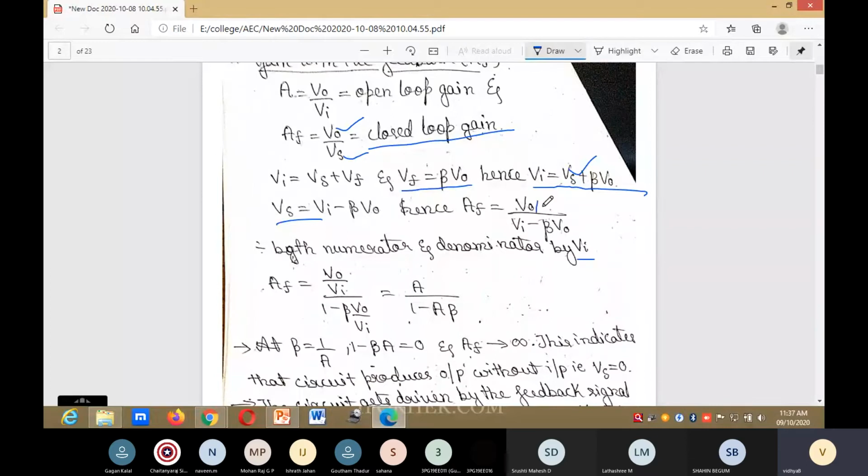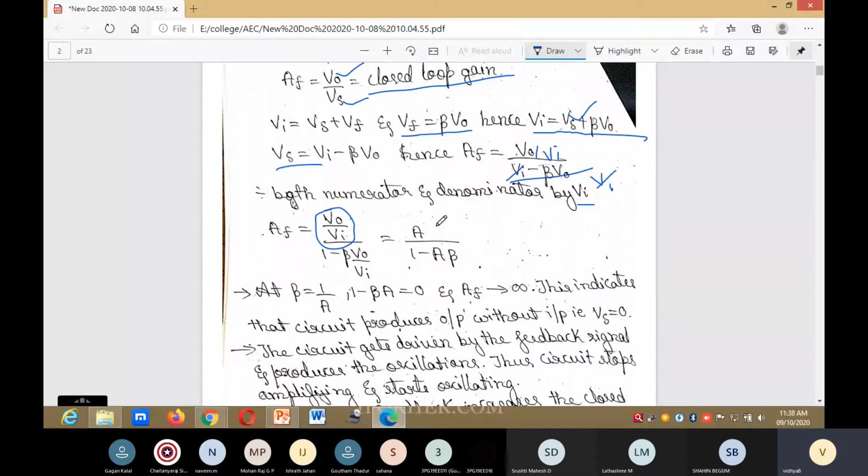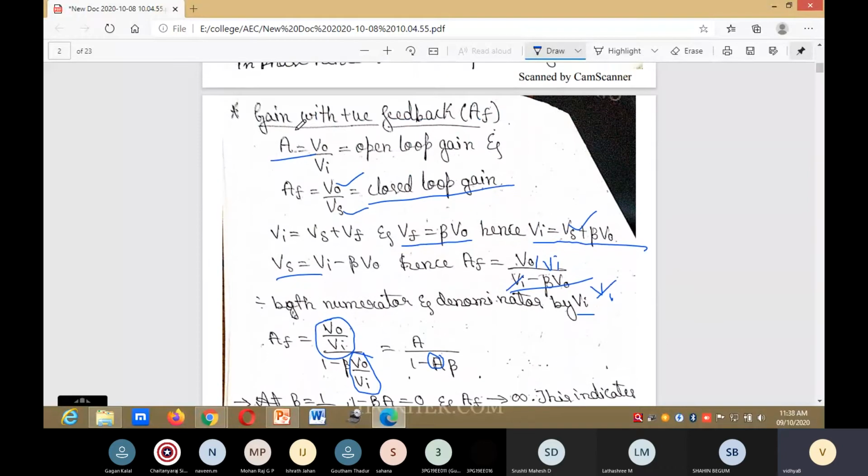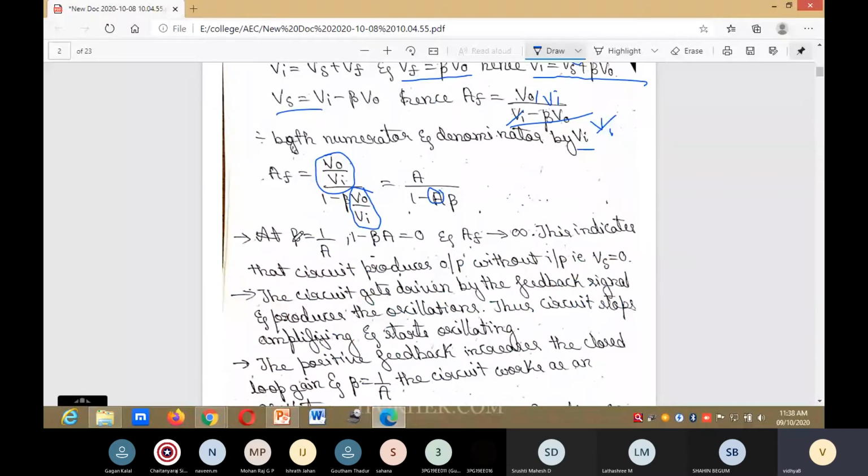So Vi gets cancelled in the numerator, V0 divided by Vi becomes A, and the denominator becomes 1 minus beta times V0 divided by Vi, which is 1 minus A into beta. So AF is equal to A divided by 1 minus A beta. That is the gain with positive feedback.